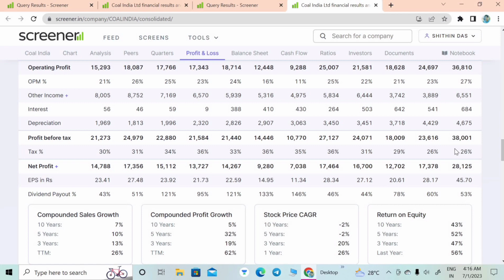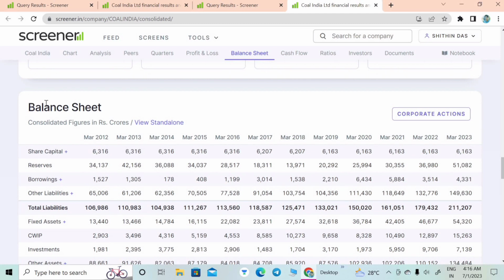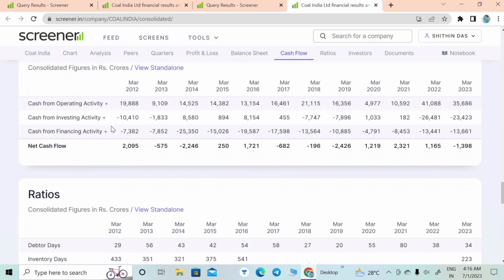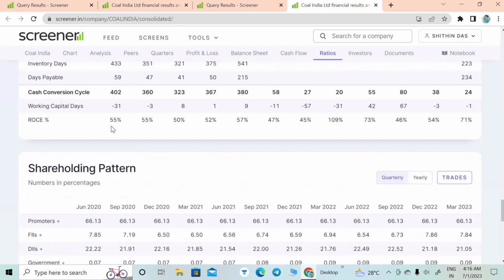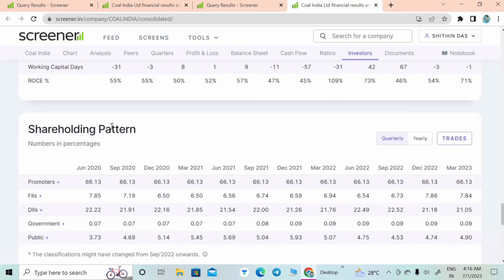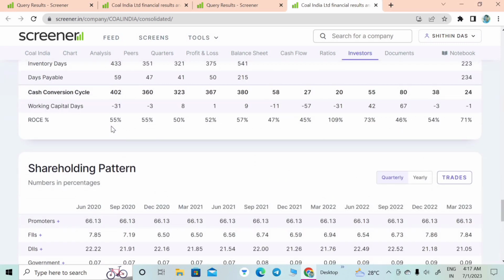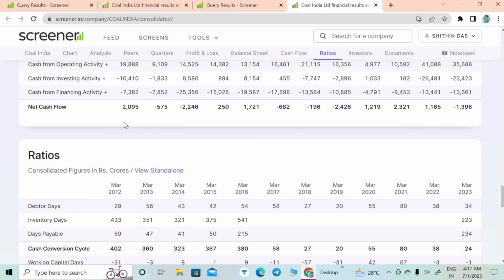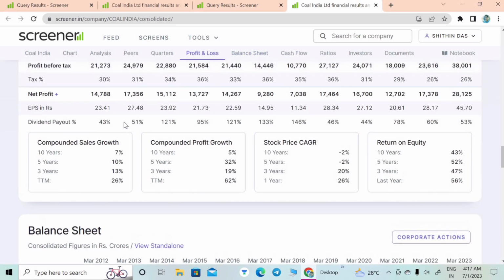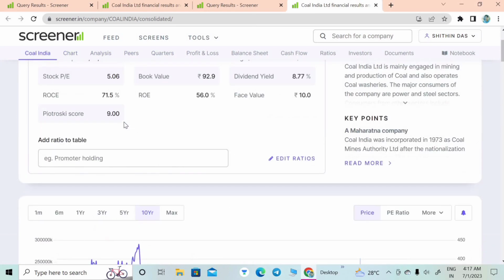select the appropriate companies. Then we can go to the balance sheets, where we can get the total liabilities and other asset information of the company, and also cash flows. Other details, like the company's debtors and inventory, are shown in the ratios, and we can also get the shareholding patterns of the company, from government and public. All these details are used, and we can analyze the overall data of these companies and invest in them. So this is one platform where we can analyze the company.